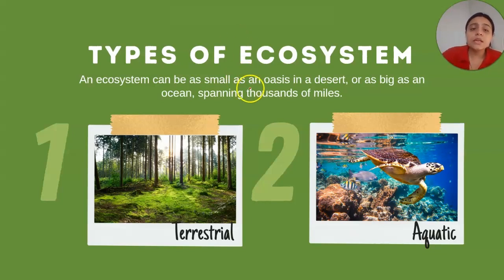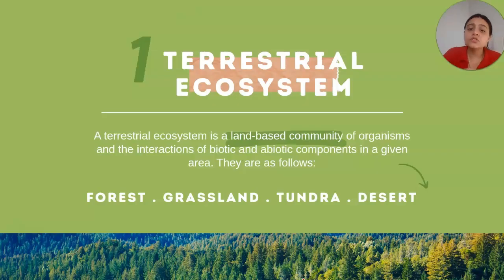Alright, so an ecosystem can be as small as an oasis in a desert or as big as an ocean spanning thousands of miles, right? So majorly there are two types of ecosystem, the terrestrial one and the aquatic one. As the name suggests, terrestrial is the land ecosystem, and aquatic means water ecosystem. Alright, so in the terrestrial ecosystem we majorly learn about land-based communities of organisms and the interactions of biotic and abiotic components in a given area.